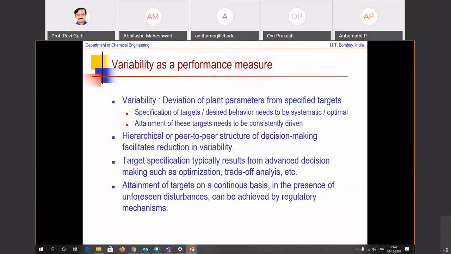That's the first question that you ask. Many times what happens is that you specify a target based on a model, and the model itself is not accurate. So now, what are we talking about in terms of variability then?